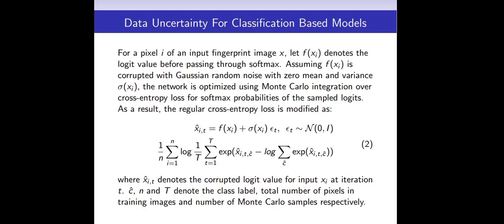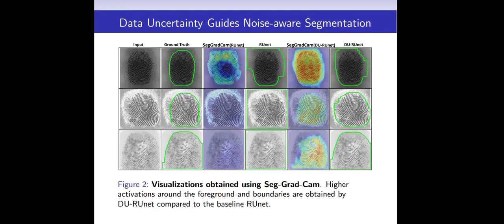Similarly, for the classification model, the network is optimized using Monte Carlo integration over cross entropy loss for softmax probabilities of sampled logits. We find that data uncertainty guides noise-aware segmentation.